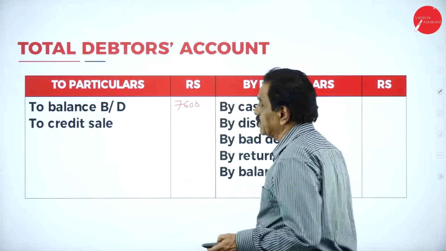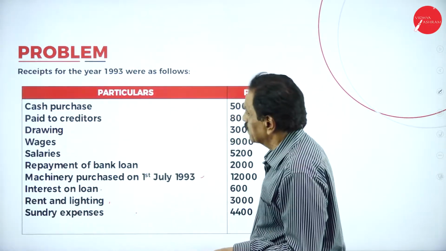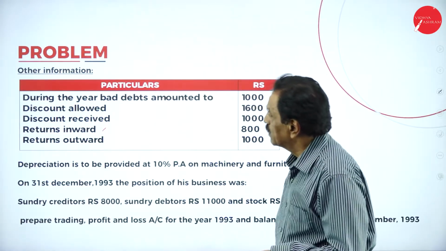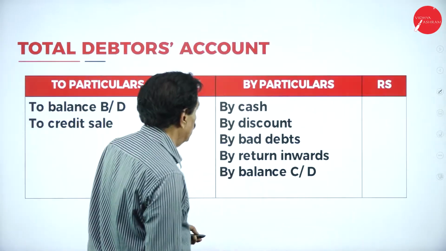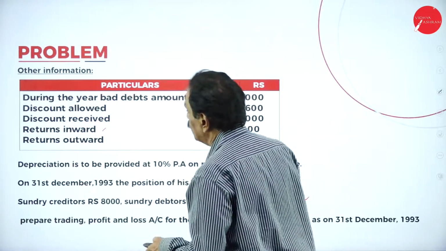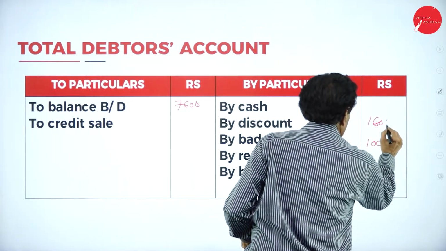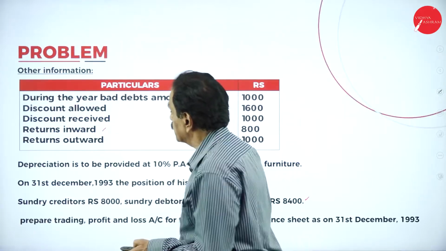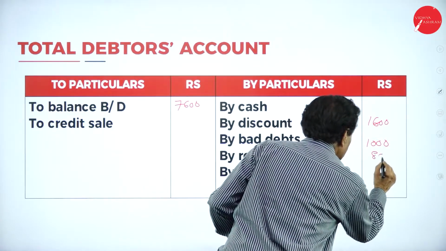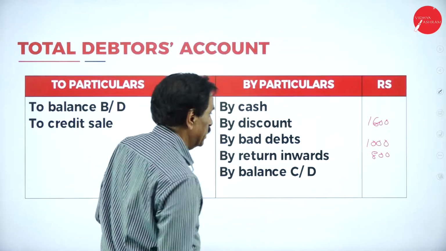Then any cash received is given. See that? Then payment drawing is there. Repayment of bank loan, nothing is there now. Then bad debt is how much? 1,000. Discount allowed, 1,600. Then return inwards. Return inward is 800. Your closing debtor, 11,000.